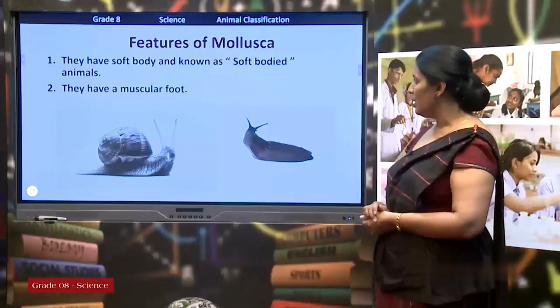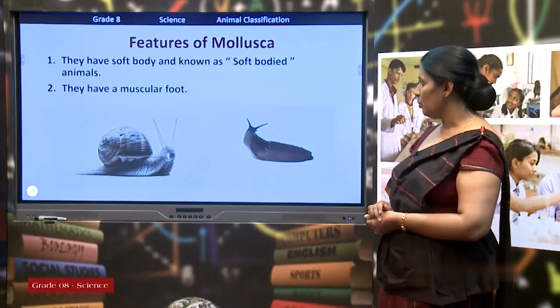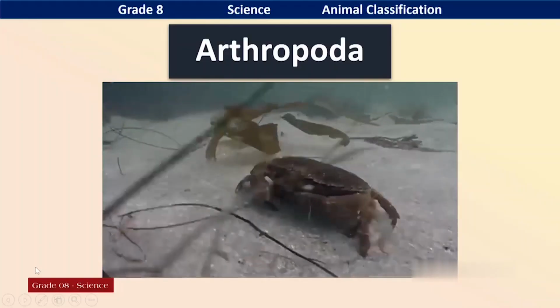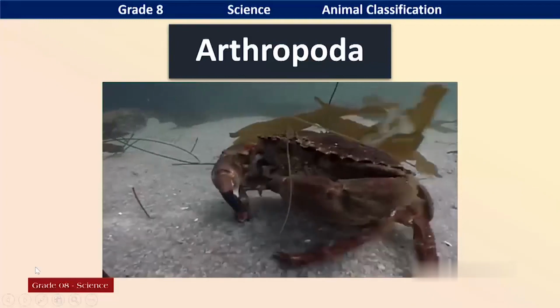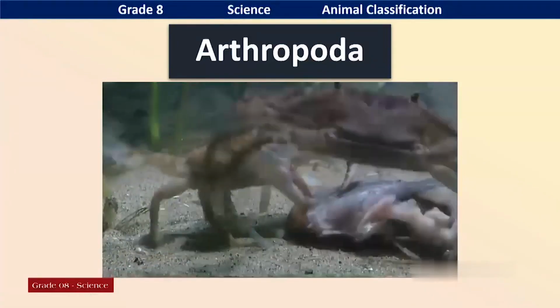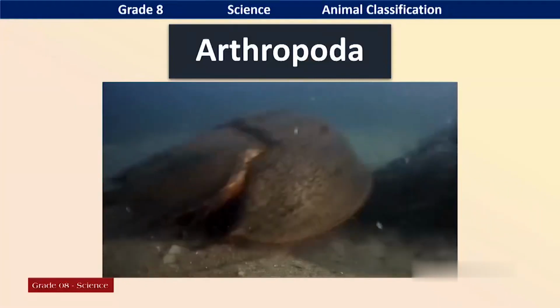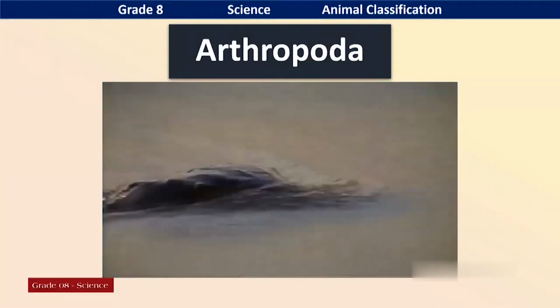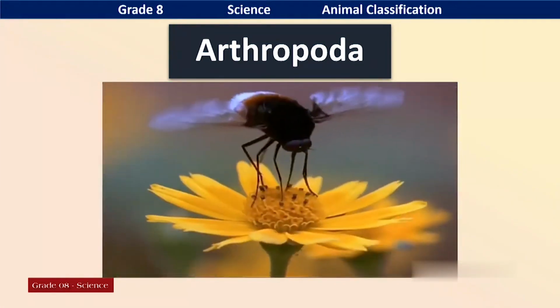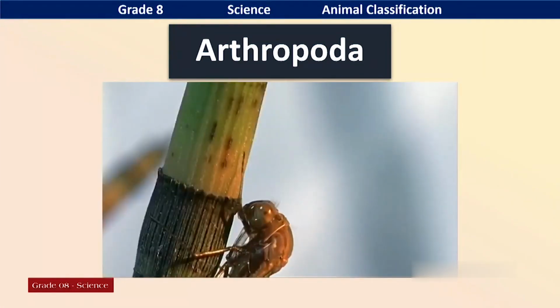Okay, now we'll move to the next group of invertebrates. Arthropoda. Have you seen these arthropods earlier? Some arthropods are living in the sea. Some are living in air.